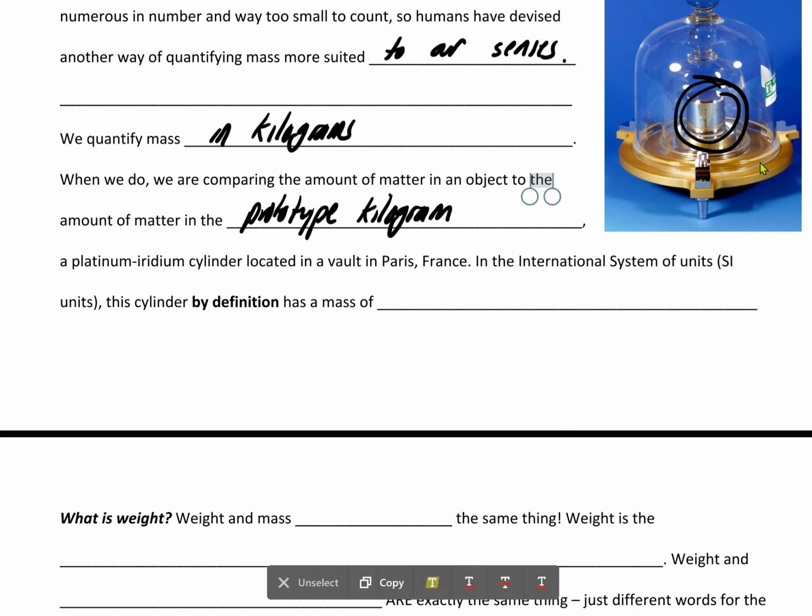Okay, what is a prototype kilogram? It's a platinum iridium cylinder located in a vault in Paris, France. In the International System of Units, the cylinder, by definition, has a mass of 1 kilogram. You say, how many sig figs? There are none, because it's defined to be a kilogram.